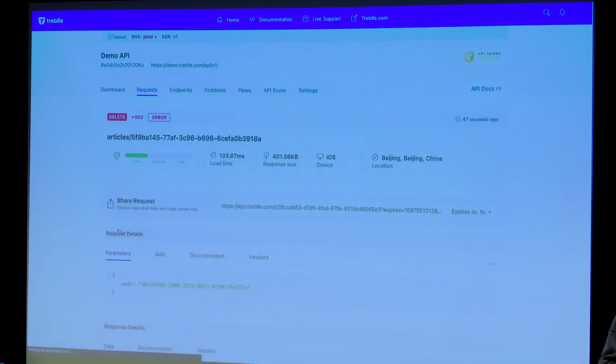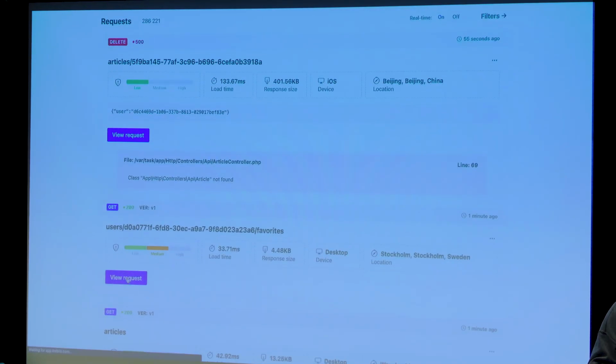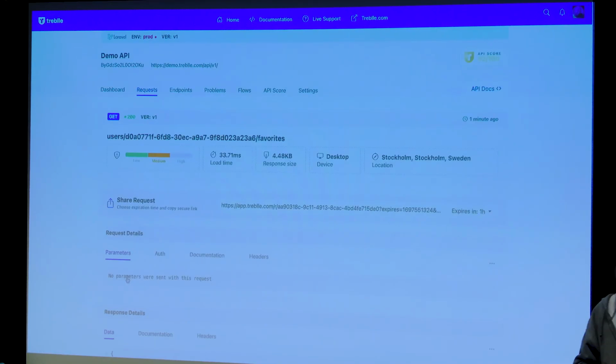So if we now just jump into this here. Oh, that was a 500 error. Scroll down. Who's making requests to my API? Oh, no. I should not have exposed that URL.